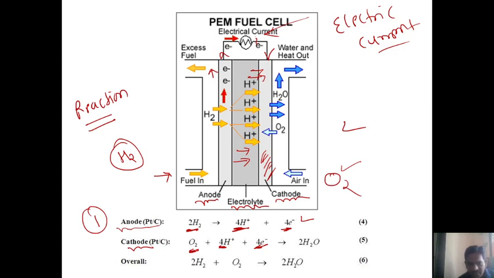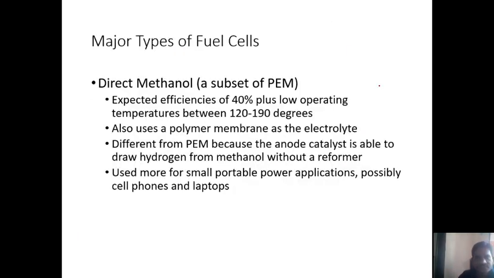At the cathode, we supply oxygen. And what type of chemical reaction is there? This O2, the hydrogen ions H+, and the electrons that come through the circuit generating current reach the cathode. So what is the chemical reaction here? O2 plus H+ plus electrons generate H2O. So what is the overall reaction? Twice H2 plus O2 gives twice H2O plus heat. This is the byproduct of the proton exchange membrane fuel cells, guys.